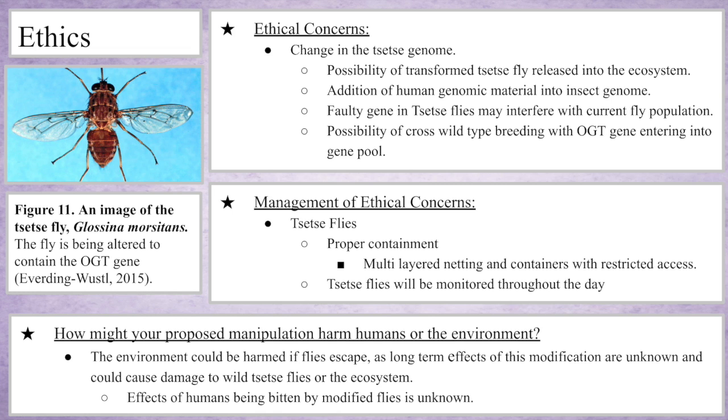In our experiment, there are a few ethical concerns. There is a possibility of the transformed tsetse flies being released into the ecosystem, and this could have unforeseen consequences on the ecosystem. In order to control the release of the flies, we will design proper containment. The containment vessel will include multi-layered netting and container, and there will be restricted access to the container.